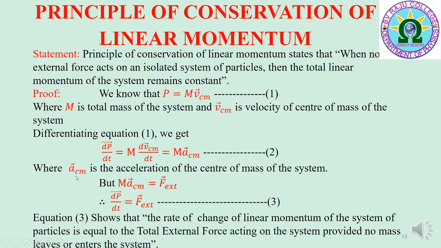Here A_CM bar is the acceleration of the center of mass of the system, but M A_CM bar is equal to F bar external according to Newton's second law. Therefore, dP bar/dt is equal to F bar external. This equation shows that the rate of change of linear momentum of the system of particles is equal to the total external force acting on the system, provided no mass leaves or enters the system.